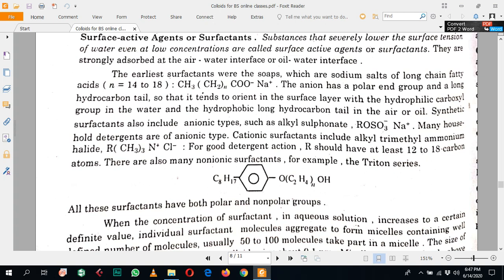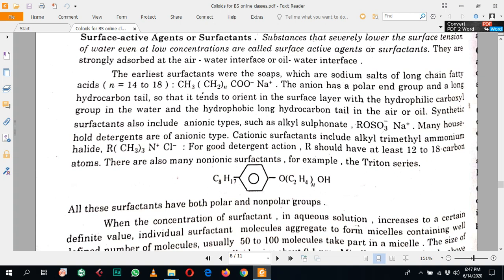They are strongly adsorbed at the air-water interface, or in the case of an emulsion, the oil-water interface, and decrease the surface tension between the oil and the liquid.